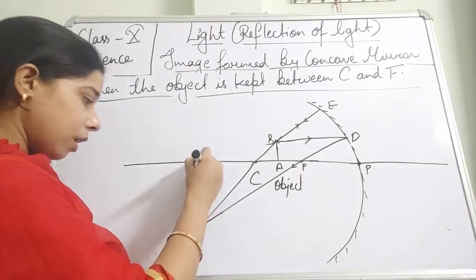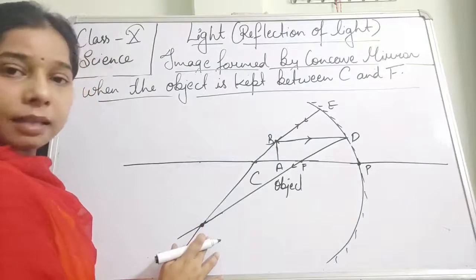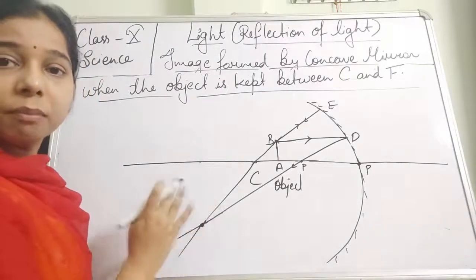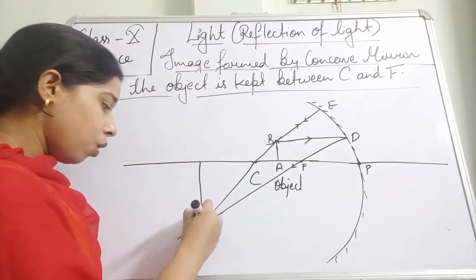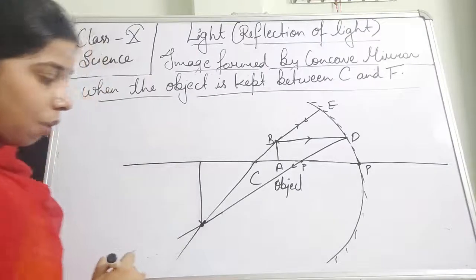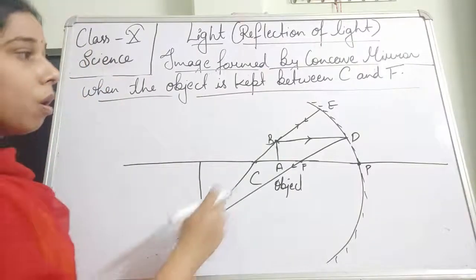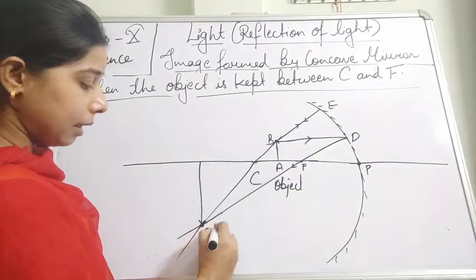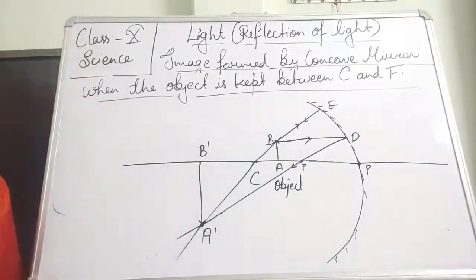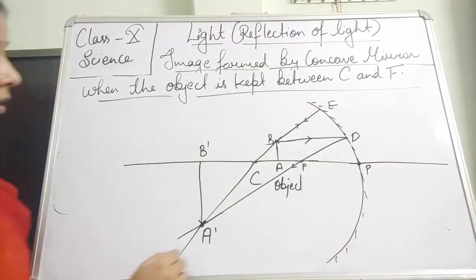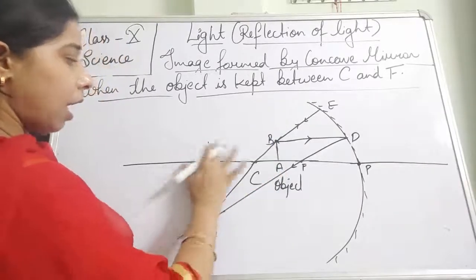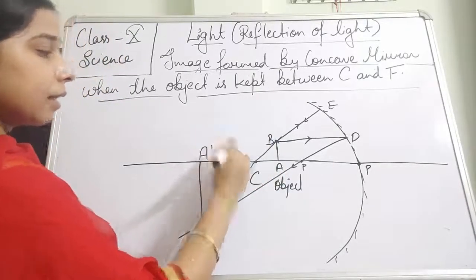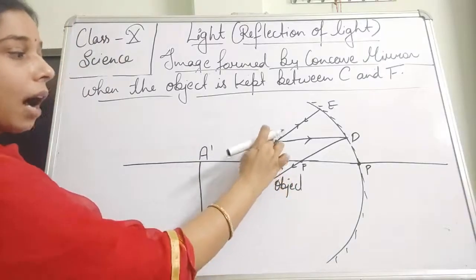Now you know that wherever the two rays intersect with each other, where they meet each other, there will be the formation of the image. So this will be the image. Now the image is formed here, students. So the image will be A dash and B dash, because the arrow point is B dash, and the point on the principal axis is A. You can see here principal axis A, and B is the arrow one.